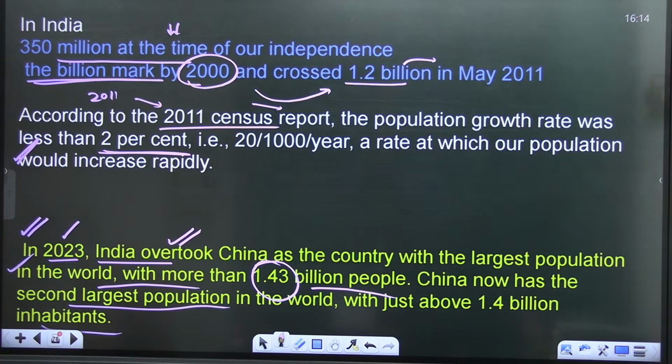Any doubts? Done? So you can just mark it in your NCERT, okay?